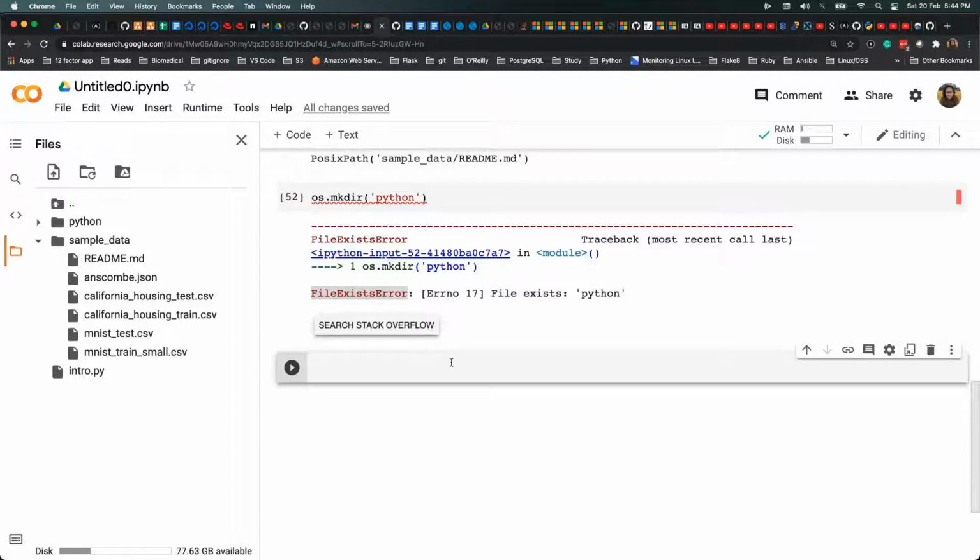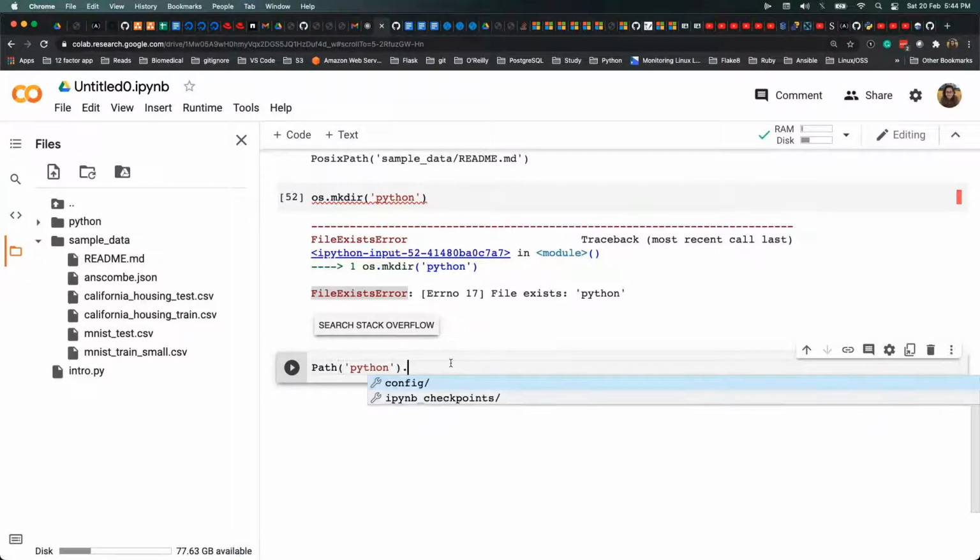Okay, so I'll also try to create the Python directory using pathlib. Let me just do it. I'll say Path, Python, and dot. Again, I like this method because it's in terms of objects and classes. You create an object of this particular file or folder and then perform operations, in the sense basically calling methods. So I like this way of creating files better than doing os dot path and all this stuff.